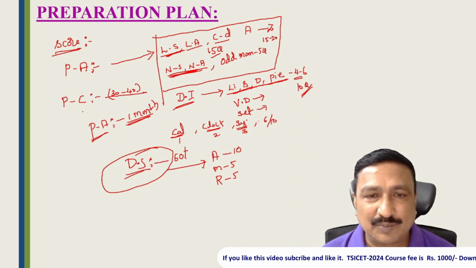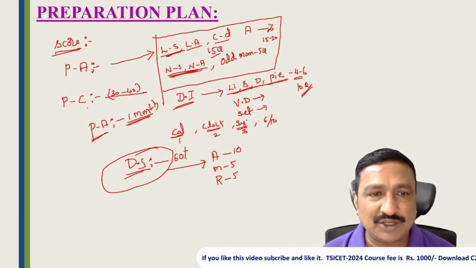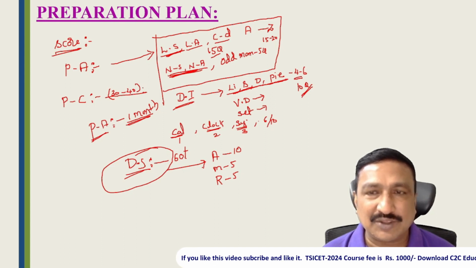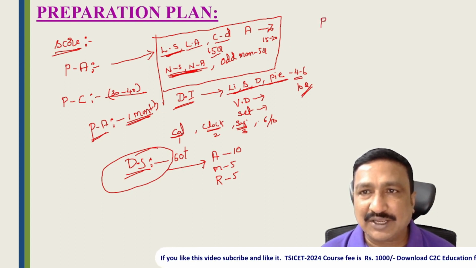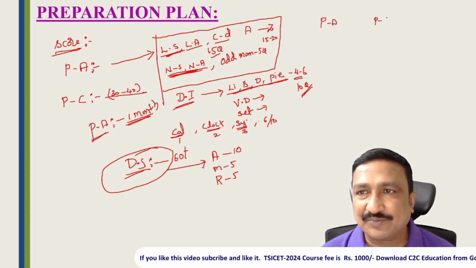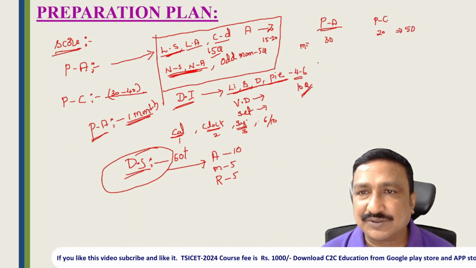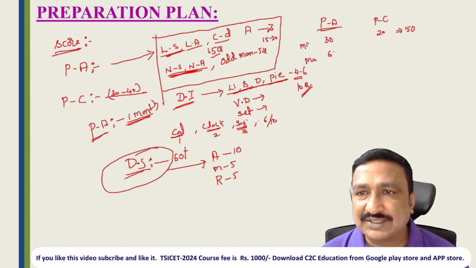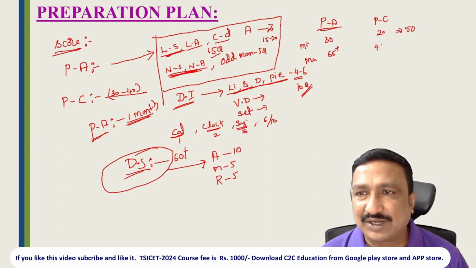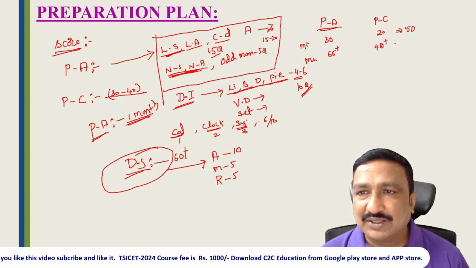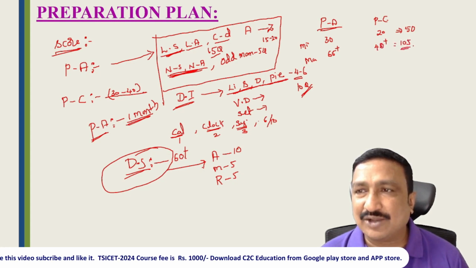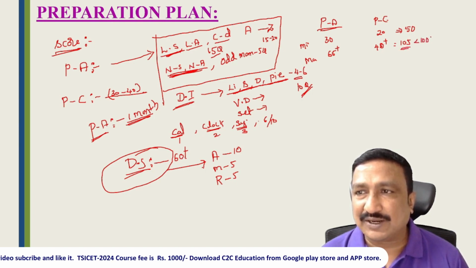In Part C also, prepare grammar regularly or reading comprehension regularly. We can easily score 30 to 40 marks. From these two areas, Part A and Part C, if you score a minimum of 30 marks in Part A and a minimum of 20 marks here, you can easily clear the cutoff of 50 questions. Maximum you can score 65 plus here and 40 plus, 45 plus here, so you can score 105. Easily your rank will be below 1000 or below 1500 if you are extremely strong. So concentrate on these two.